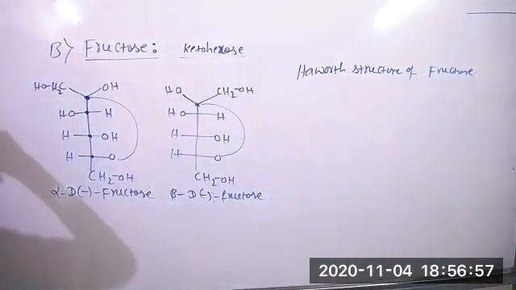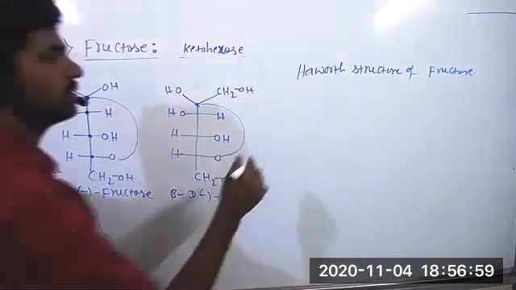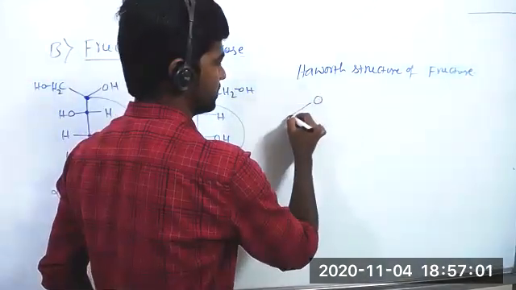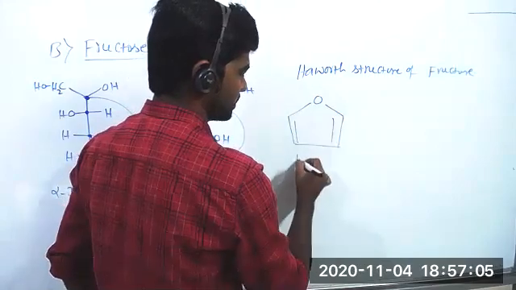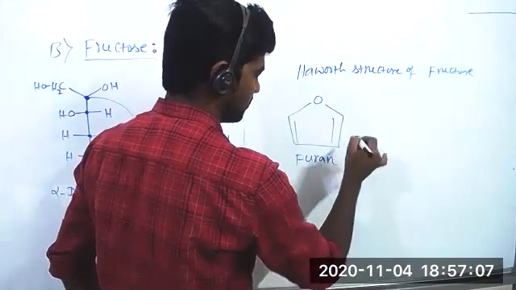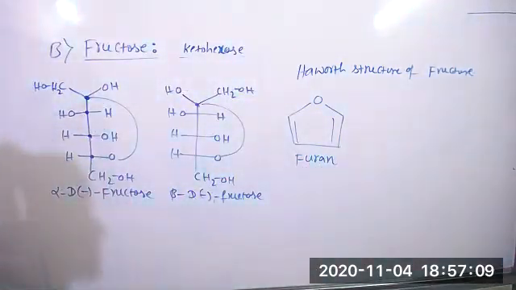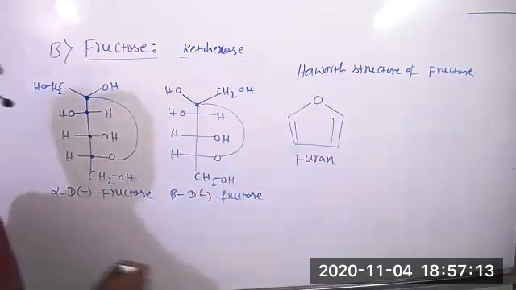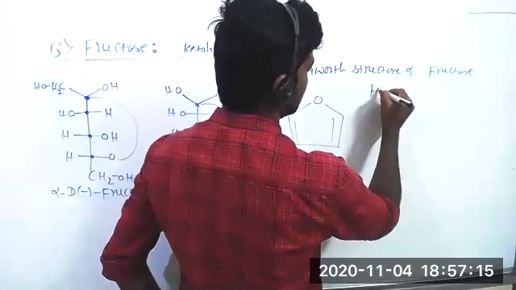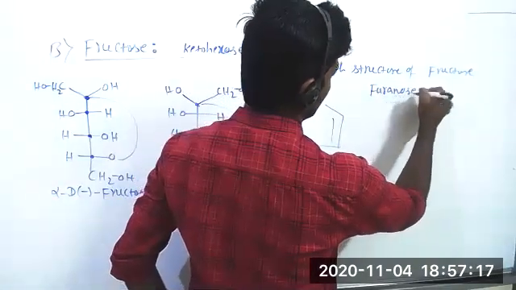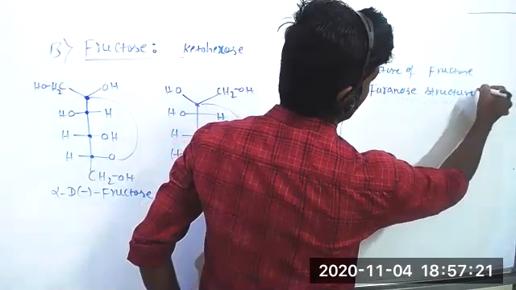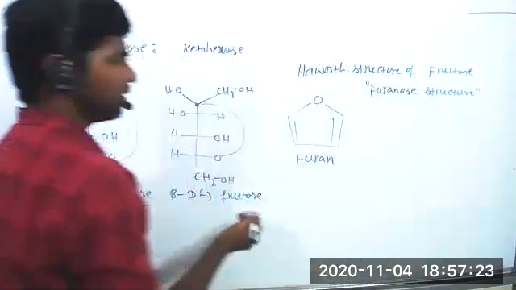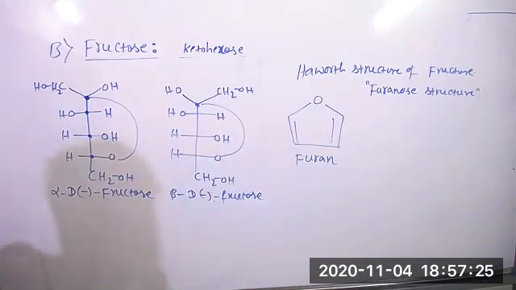Here the cyclic ring has only 5 atoms, and a 5-membered ring is named furanose, the furan structure. So fructose has a cyclic structure, and we call those cyclic structures furanose structures, because they are analogous to furan.